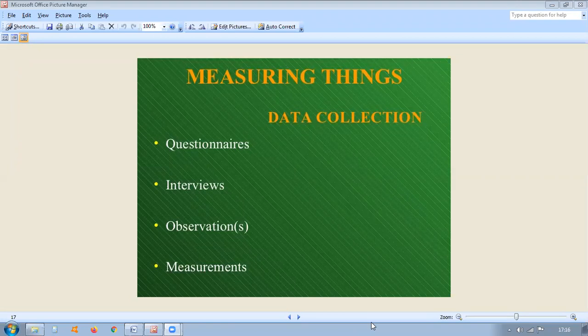Then types of data should be understood. How many types of data are available? So the data needed for social science research may be broadly classified into three categories: data pertaining to human beings, data relating to organizations, and data pertaining to territorial areas. Territorial areas means the geographical areas.